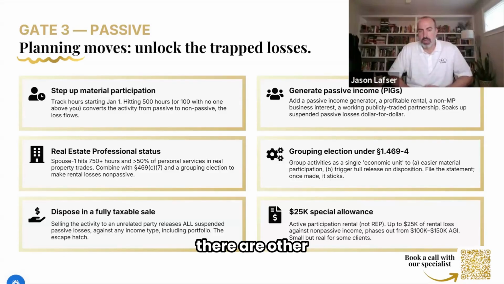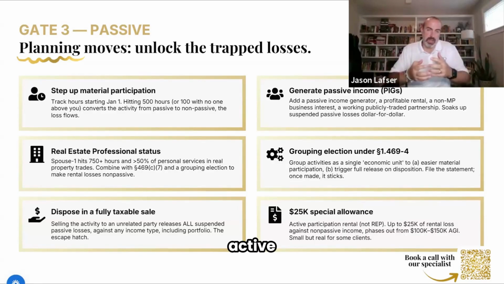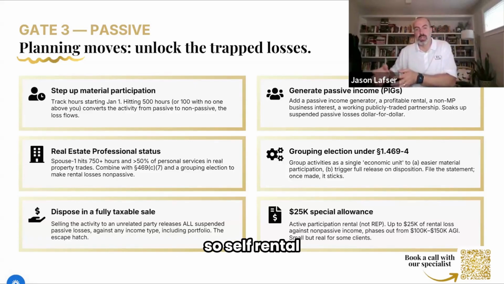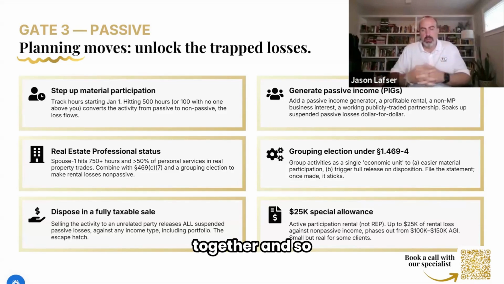There are also elections you can use, for instance, to group passive activities with other active activities. The most common one is if I've got a business that I'm operating and real estate that I own, so self-rental. I'm operating my business out of that real estate, but I own it in a separate entity for asset protection purposes. You can group those activities together. What may be passive on a standalone basis, if you group it with another activity, may not be.